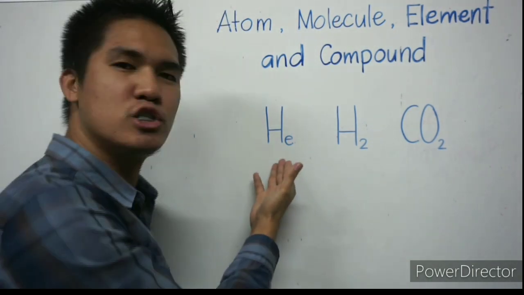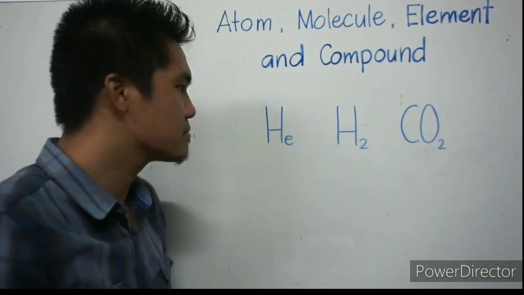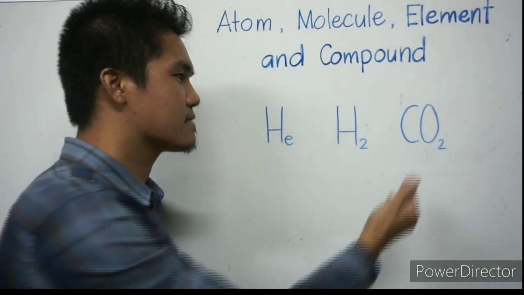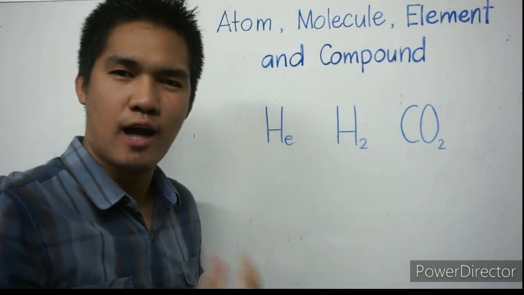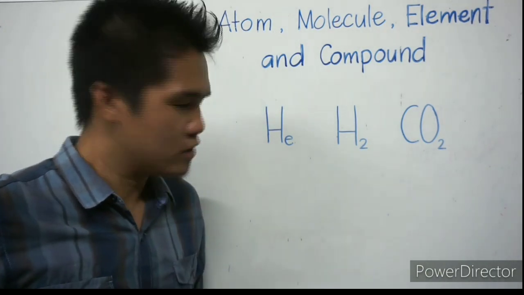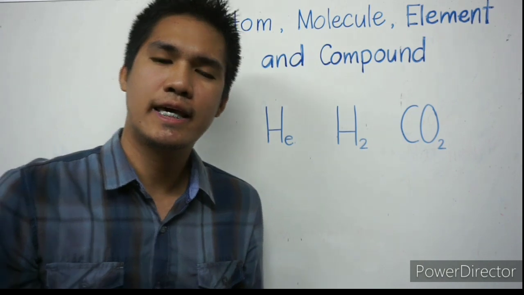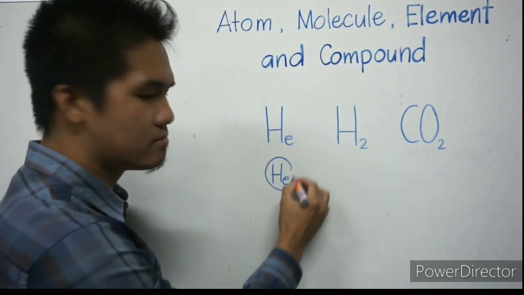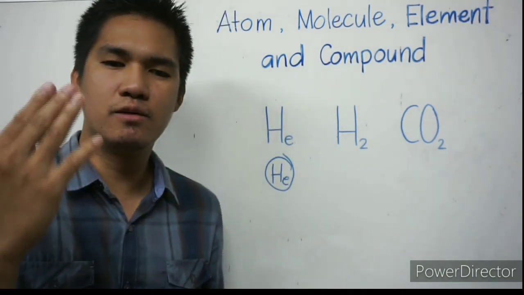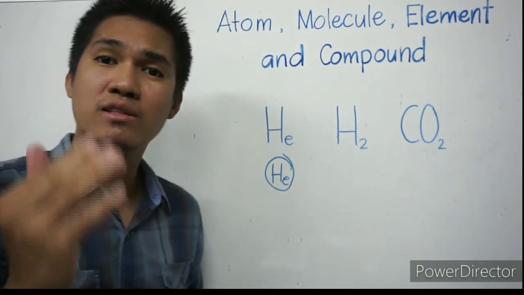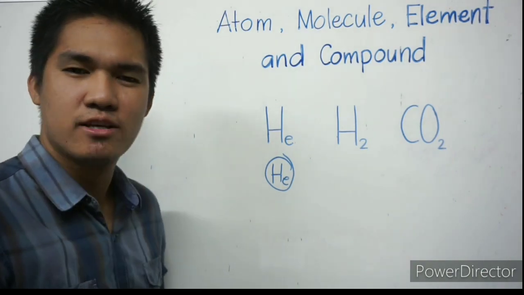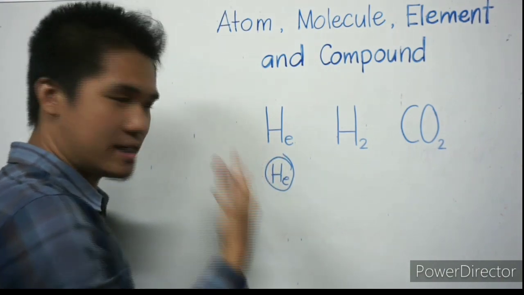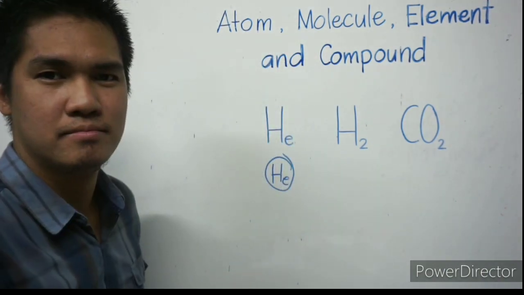So we have He or helium, H2 or hydrogen gas, CO2, carbon dioxide. So what is helium? Helium is an atom. Each particle of helium is made up of one type of atom, helium. So again, helium is an example of atom.